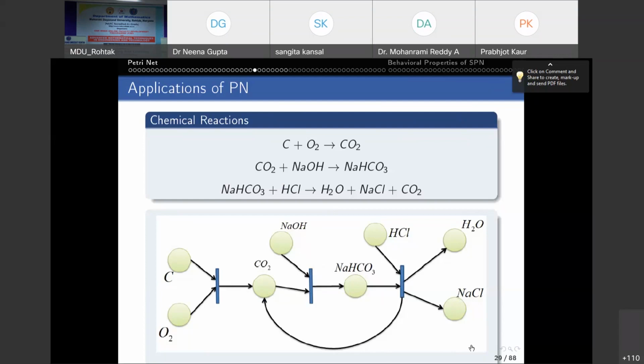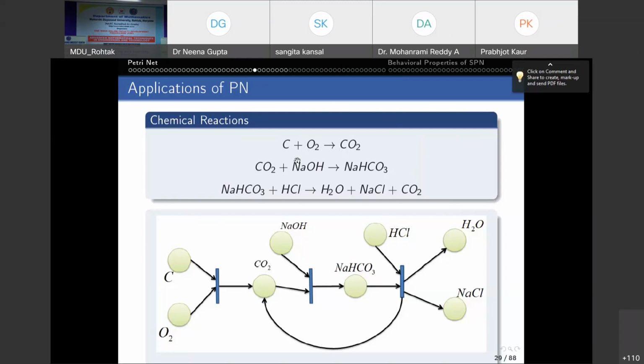So these are the components, okay? We have a set of places, we have 3 transitions, we have I minus and I plus, okay? What about the initial marking? Unless you have an initial marking, you cannot proceed further. So what about the initial marking? In these reactions, initially we don't want CO2 because we get CO2 when we combine the carbon and O2. When we combine C and O2, we get CO2. So initially we want C and O2.